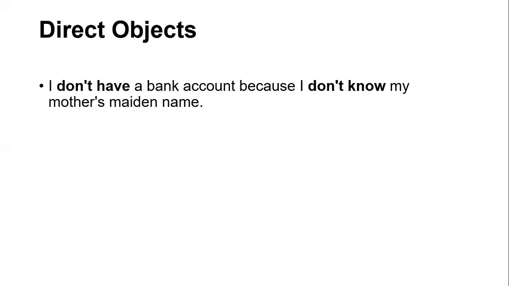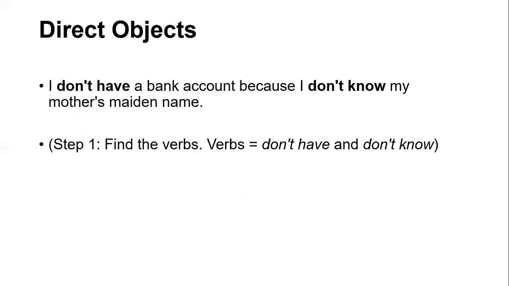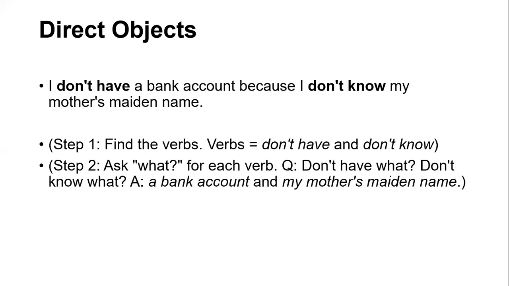I don't have a bank account because I don't know my mother's maiden name. So you have to find the verbs. The verbs are don't have and don't know. These two are shown in bold. Then you have to ask what for each verb. Don't have what, don't know what. For don't have what, the answer is a bank account. If it is giving you the answer of what, it is a noun, and the noun is the object. So this is a direct object.